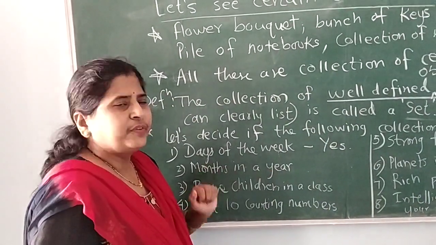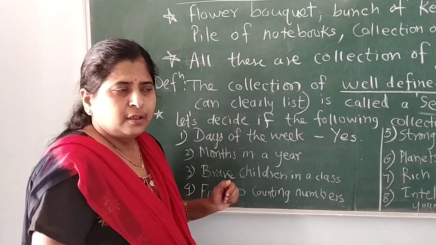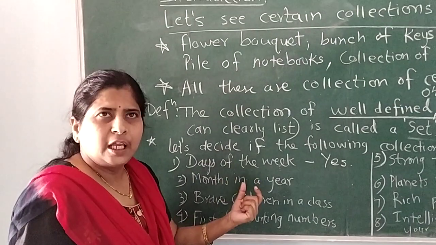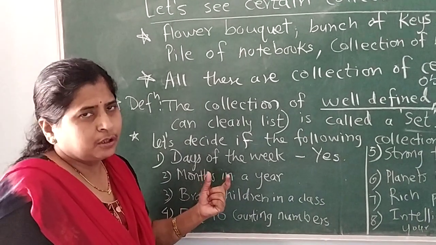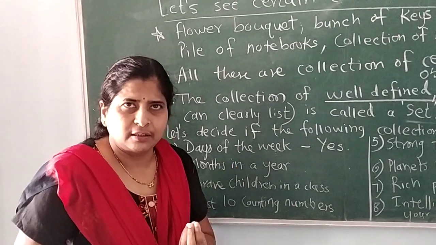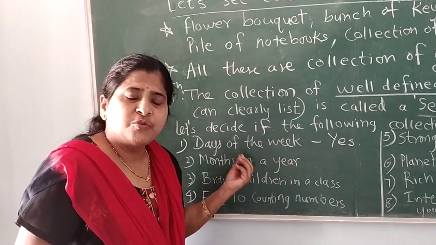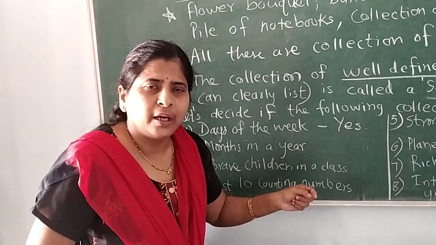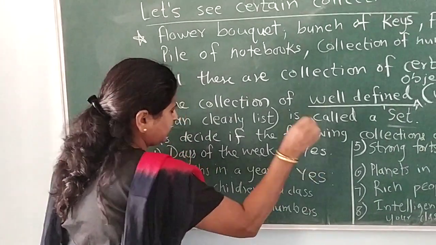Then second, months of the year. There are 12 months, from January, February, March till December. We can tell whether a specific month is included in the collection. We can say yes or no. Suppose we ask whether Chaitra, a month of the Indian Saur year, is included from January to December, the answer will be no. But if I ask about August, whether it is included, yes. So this collection, the months of the year, is also a set.